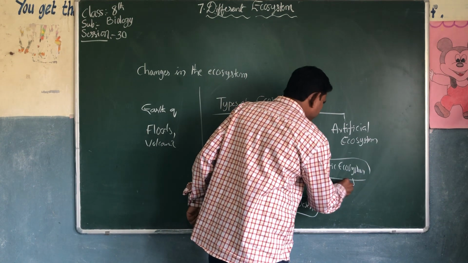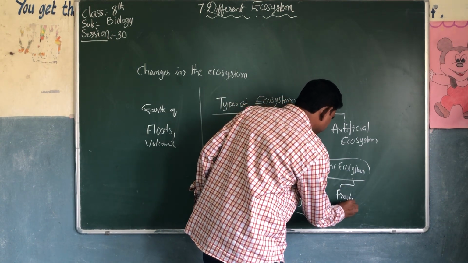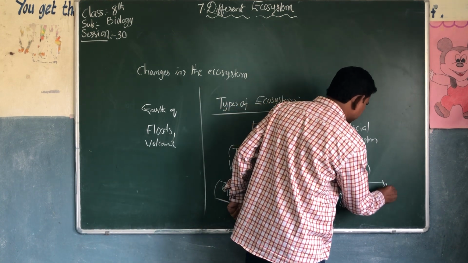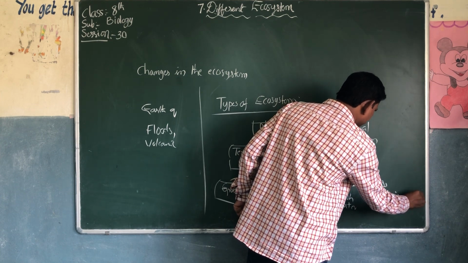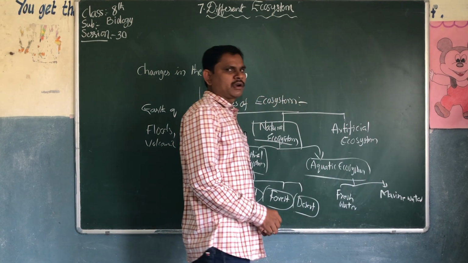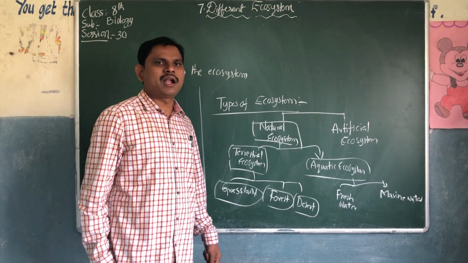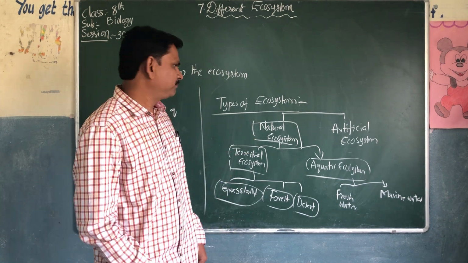One is the freshwater ecosystem. The second is the marine water ecosystem, the salt water ecosystem. These are the different types of ecosystem.